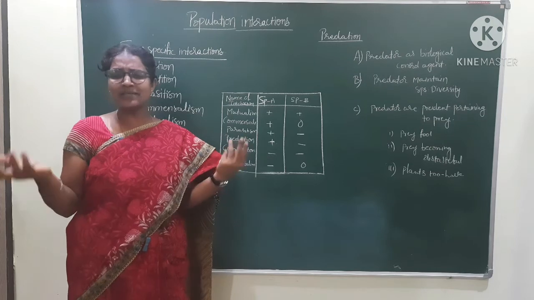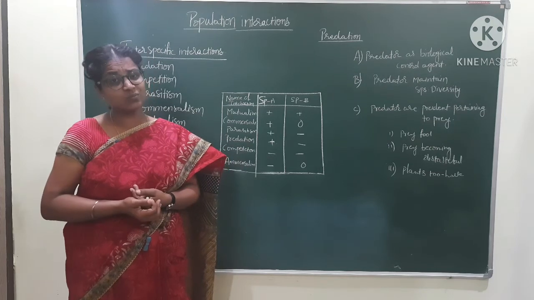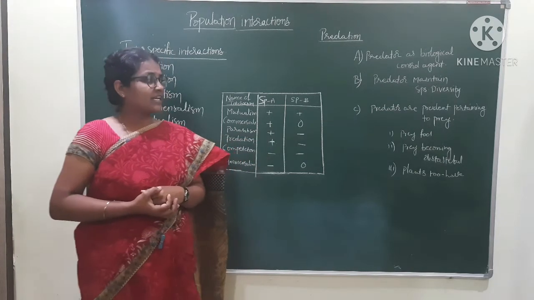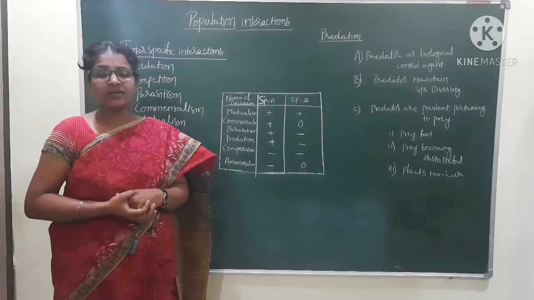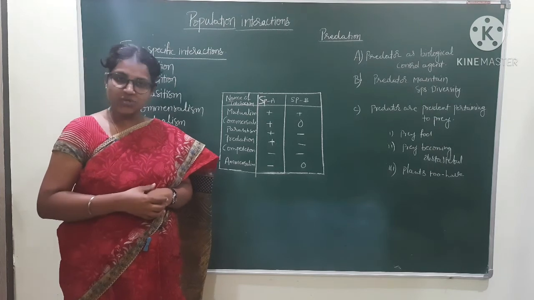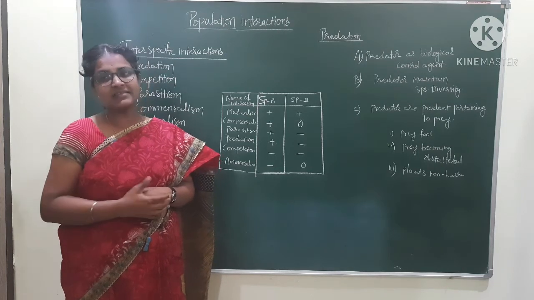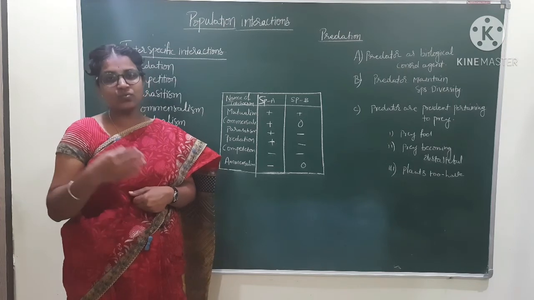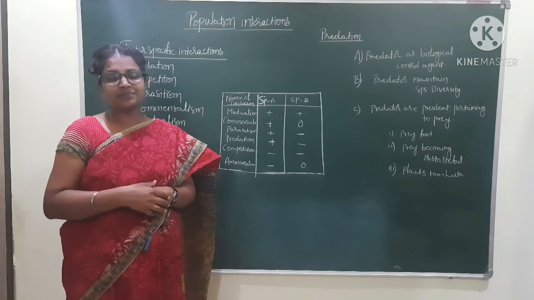So there may be extinction of other species also. Predators are prudent with respect to the prey. The prey produces different types of chemical substances, and plants have thorns and spines to protect themselves from the predator.